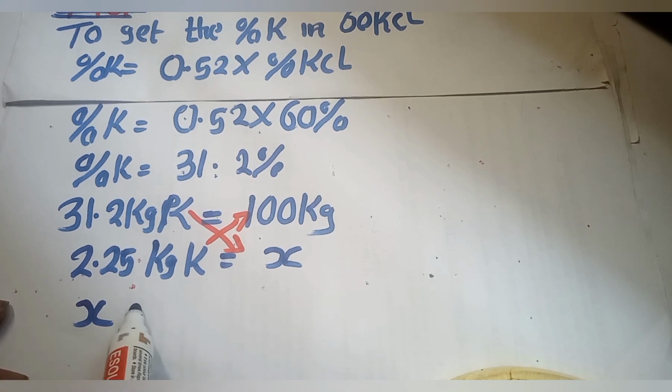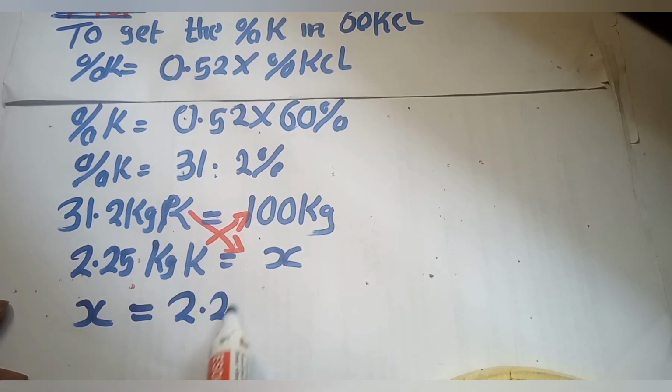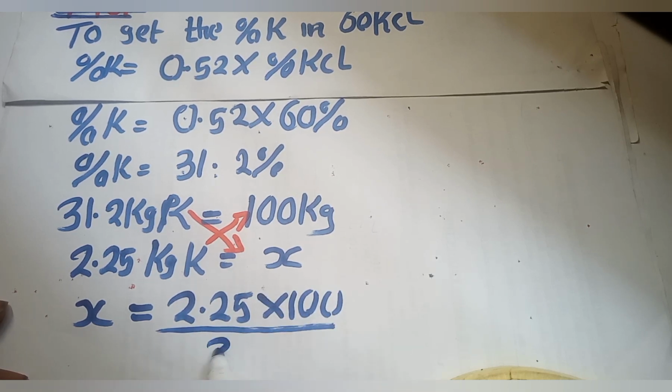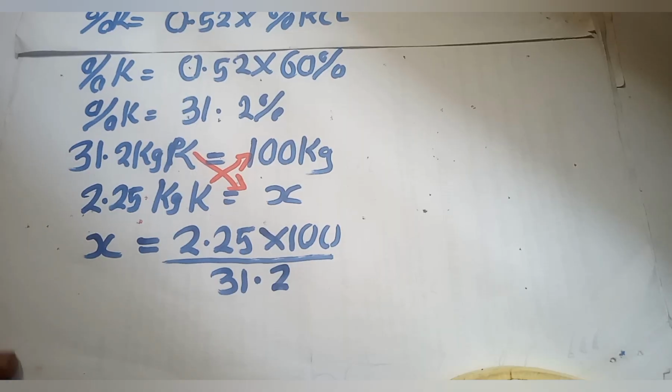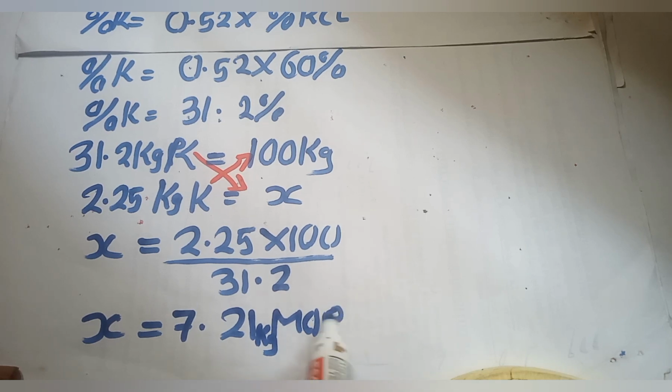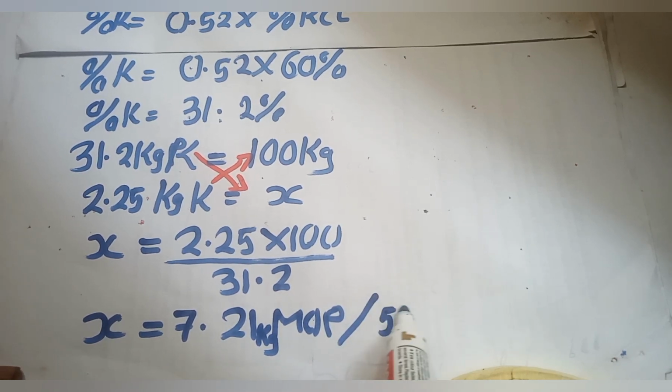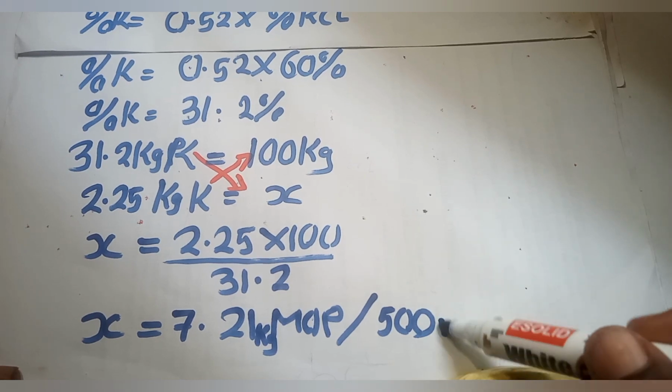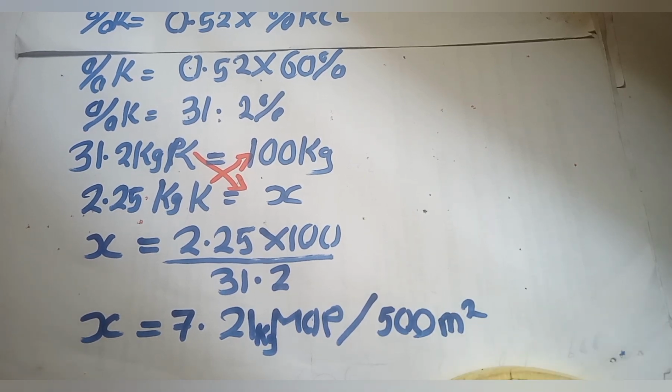The kilogram that is needed will be equal to 2.25 multiplied by 100 all over 31.2. If you punch your calculator, the value that you need is 7.21 kilogram. Let me put kilogram. Don't forget your kilogram. I always forget that. MOP per 500 meter square. So this is the kilogram of MOP, muriate of potash, that we need.